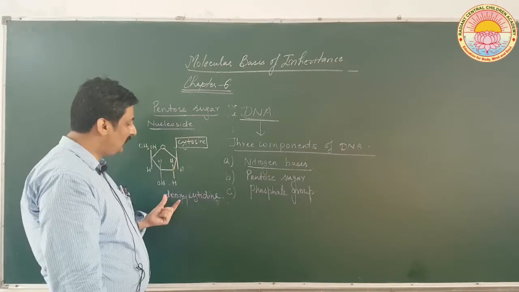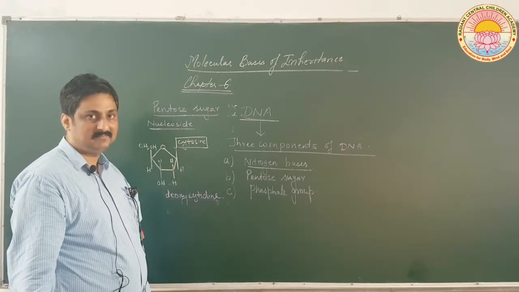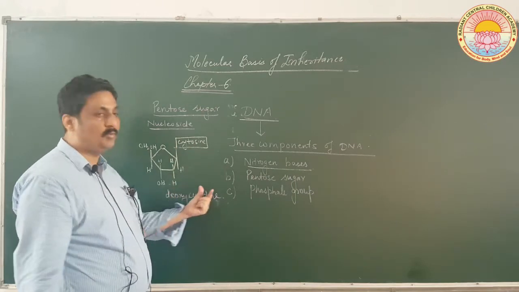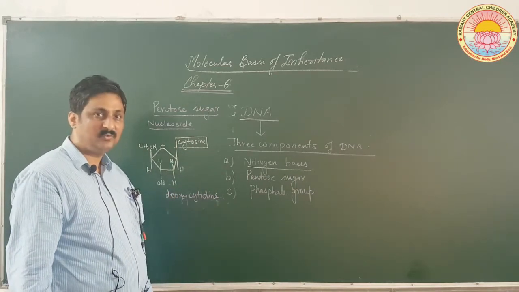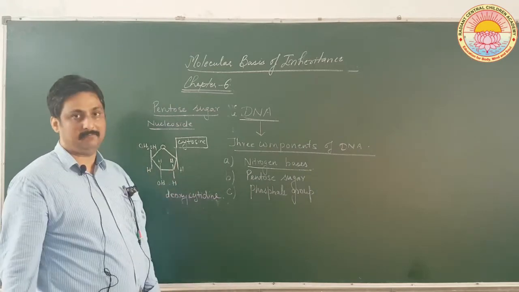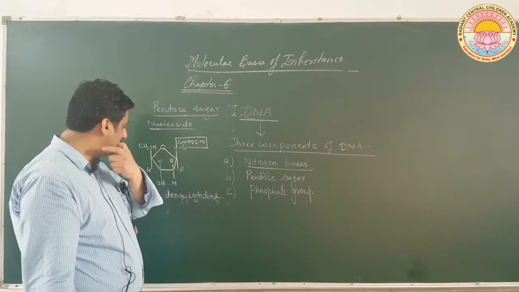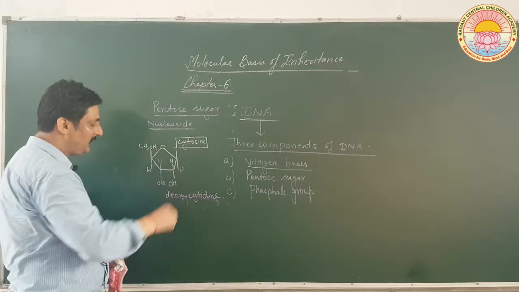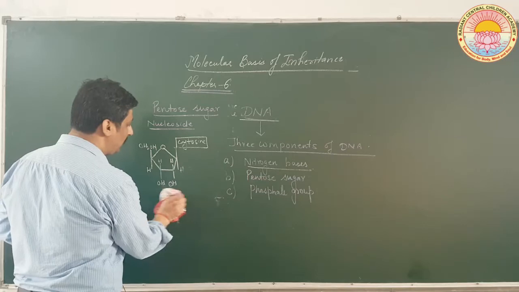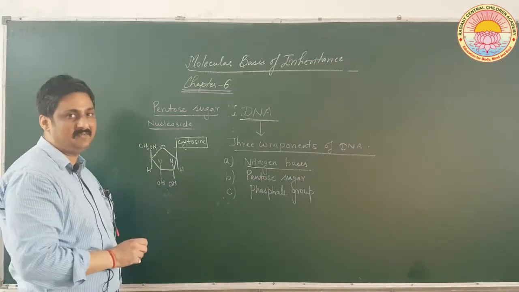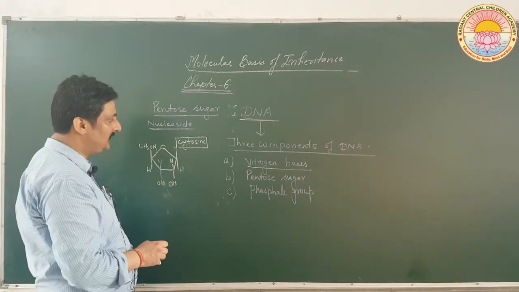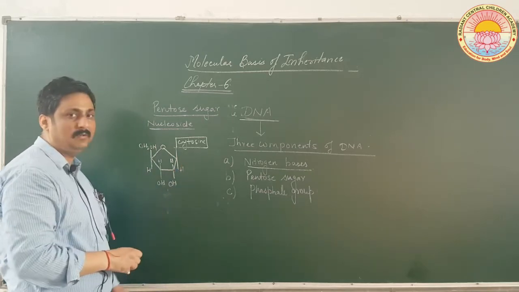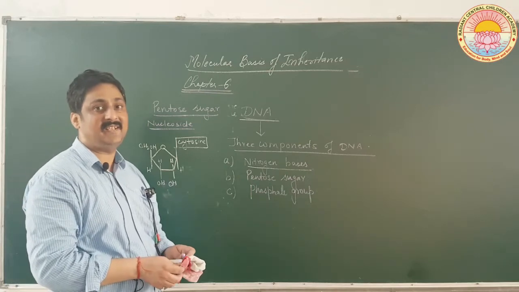Thymine is present, deoxythymidine. Guanine is present, deoxyguanosine. So you have to write that kind of name accordingly. And if oxygen is present here, the same structure will now be called simply cytidine. So this is all about nucleoside, S-I-D-E.